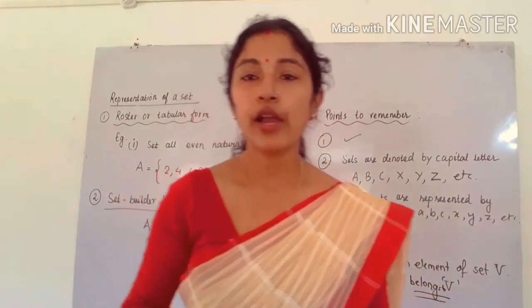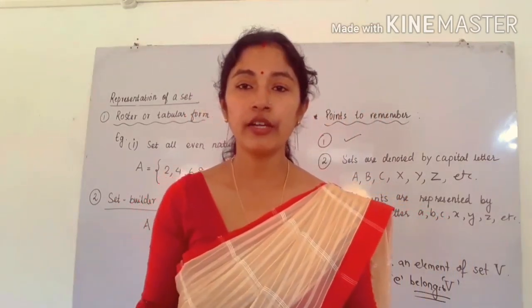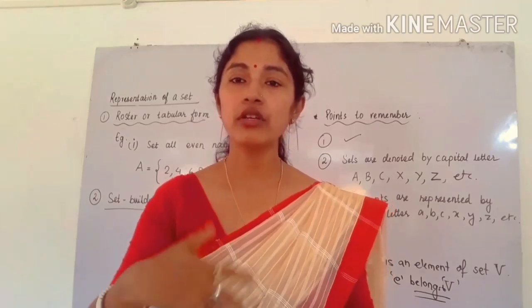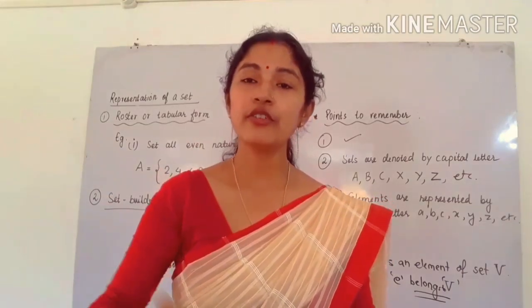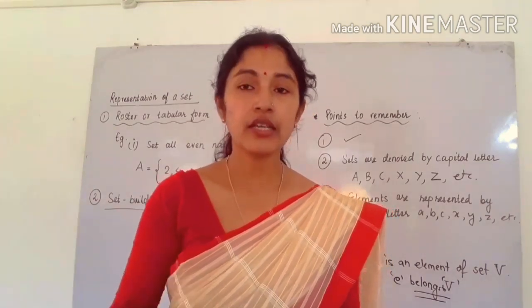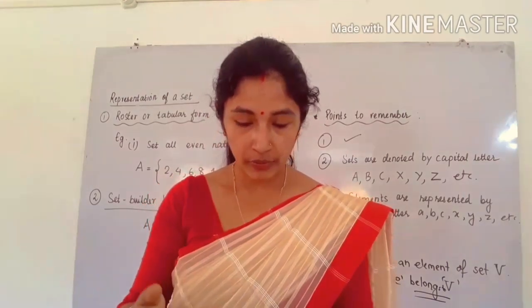It is well defined, because we can say 1 to 99, all are natural numbers for me also, for you also. It is universally accepted, so we can say this is a set. Similarly you can do the remaining questions.